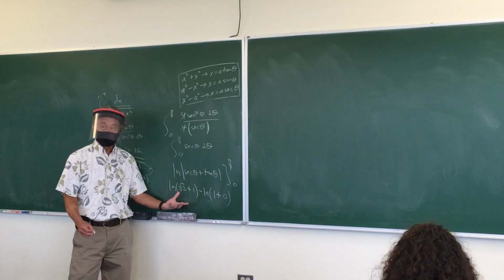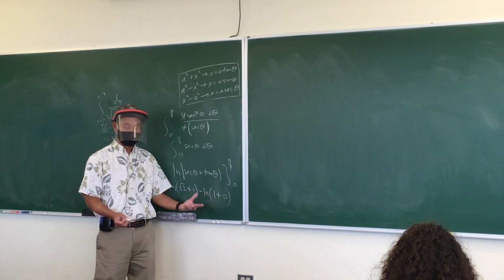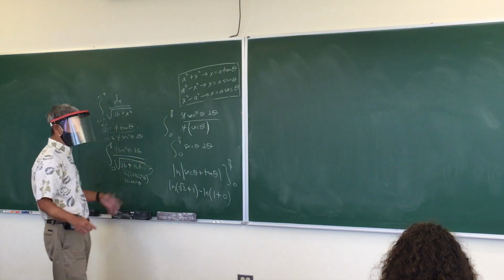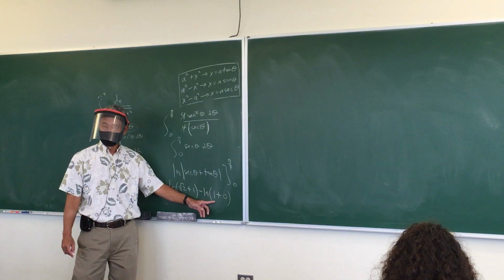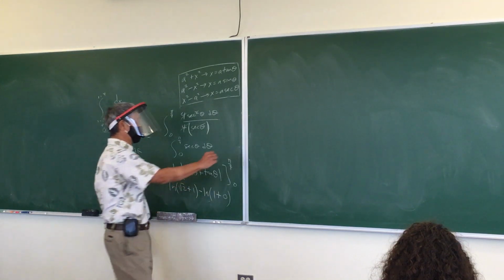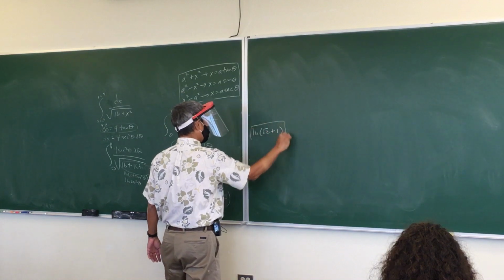Where did that absolute value go? Well, root 2 plus 1 is a positive number, so we don't need the absolute value, right? Same thing, 1 plus 0 is positive, you don't need it. If you want to put it, you can though. And again, what is natural log 1? You need to know this on the AP exam. Natural log 1 is 0, so your final answer is natural log root 2 plus 1. That's your final answer.